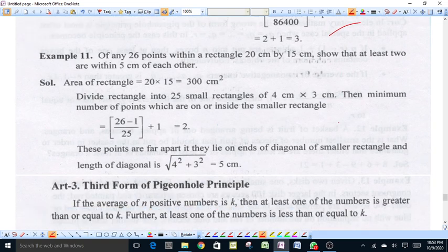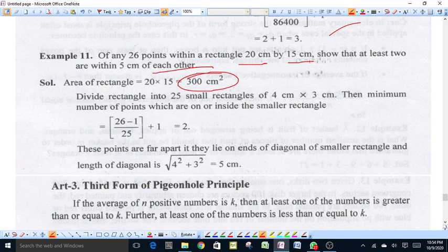Now see this example. Of any 26 points within a rectangle 20 centimeter by 15 centimeter, show that at least 2 are within 5 centimeter of each other. Area of rectangle will be 20 into 15, that is 300 centimeter square. Now we divide this rectangular area into 25 small rectangles of 4 into 3 centimeter.